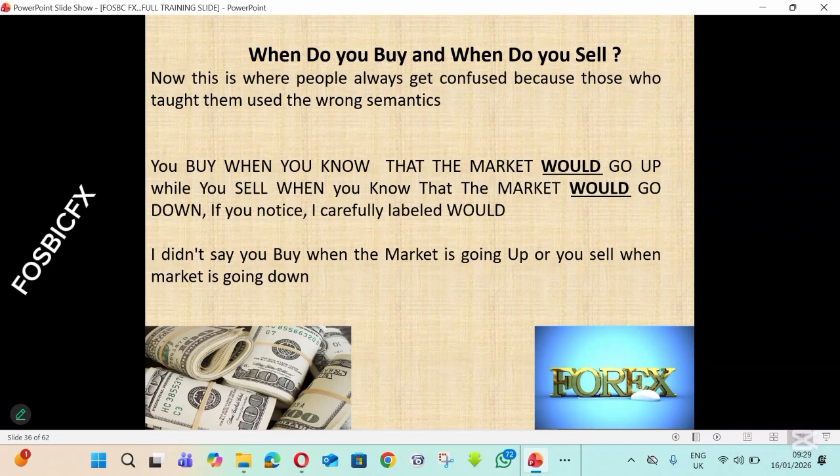So in Forex trading, you place a buy trade when you know that market would go up, not when market is already going up. And you place a sell trade when you know that market would go down, not when market is already going down. So if you place a buy and the market starts going up, you start making profit. That is how to know when to buy and when to sell.